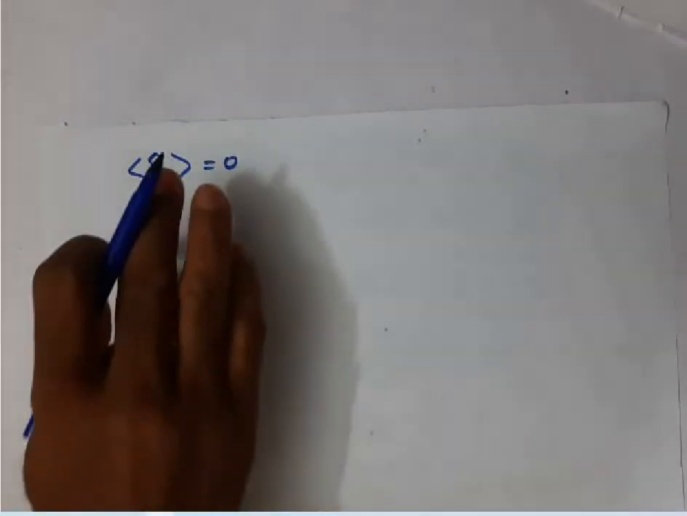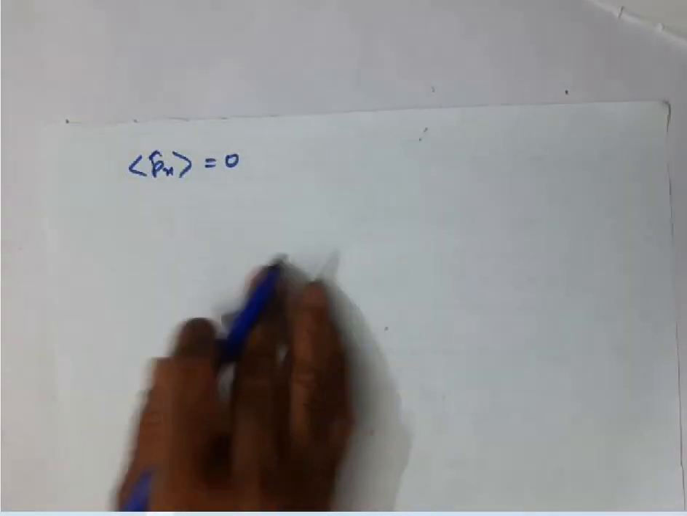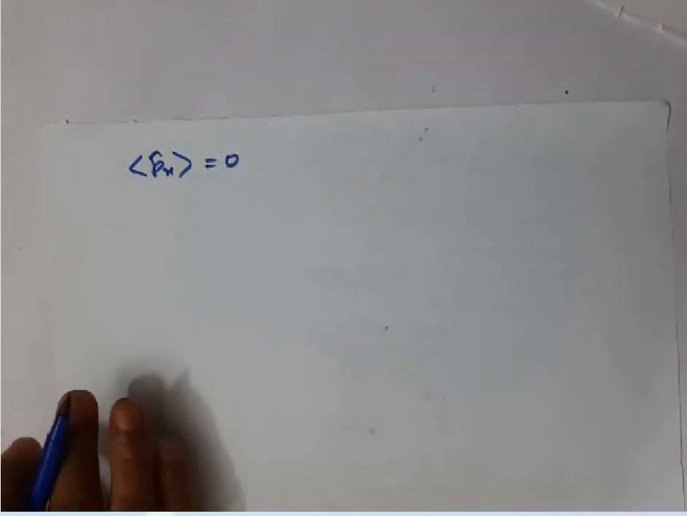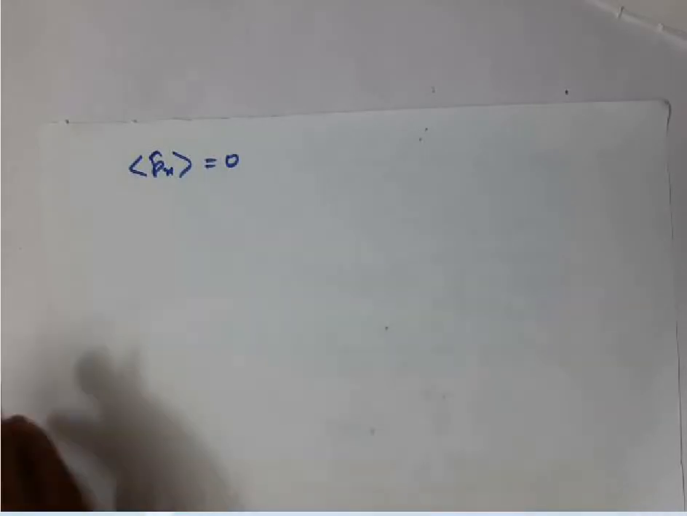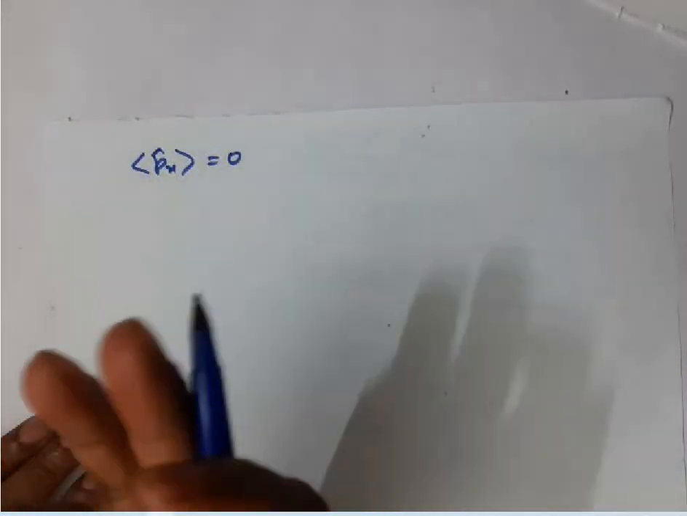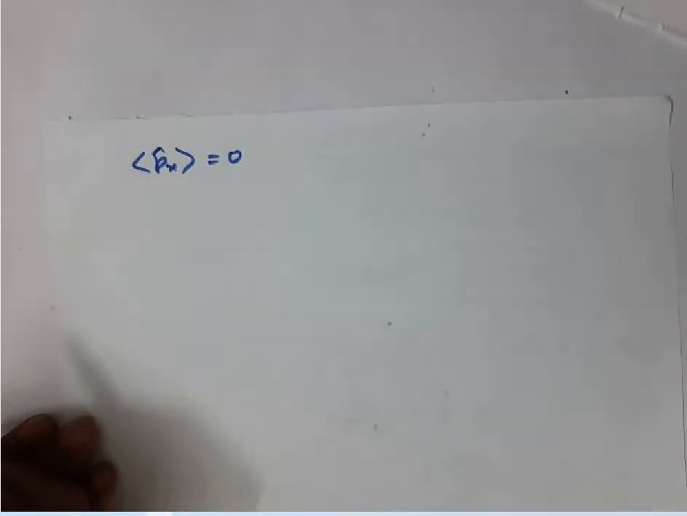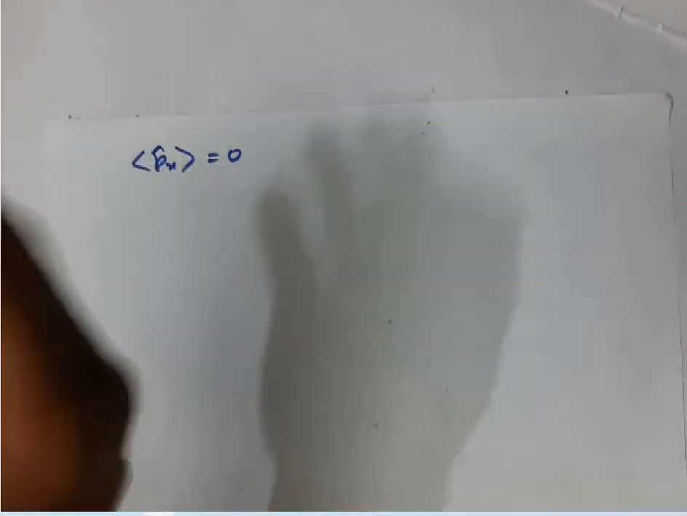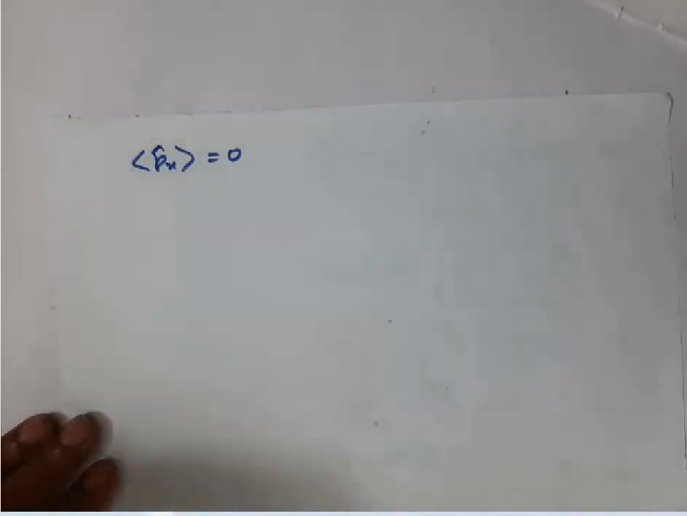Average value 0 doesn't mean that the particle is not moving. People may think momentum 0 means the particle is not moving. No, the particle keeps on moving, because even the zero point energy is not 0. Even in the ground state, energy is not 0. So the particle keeps on moving. But then why is the average value of momentum 0?